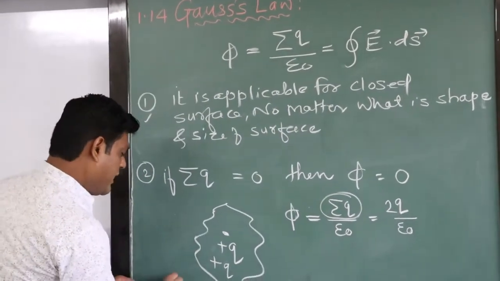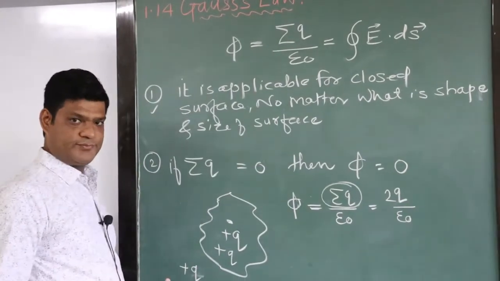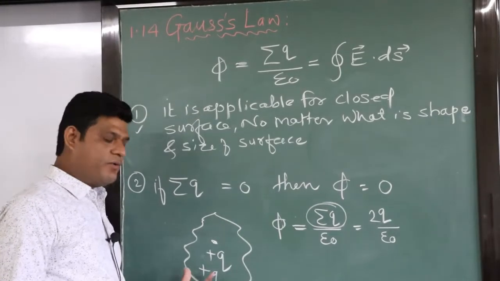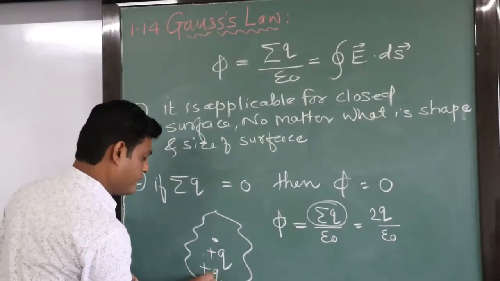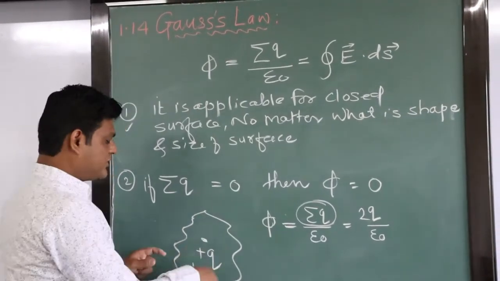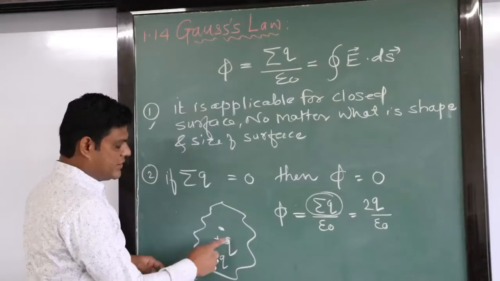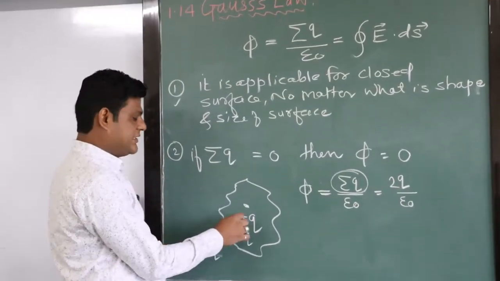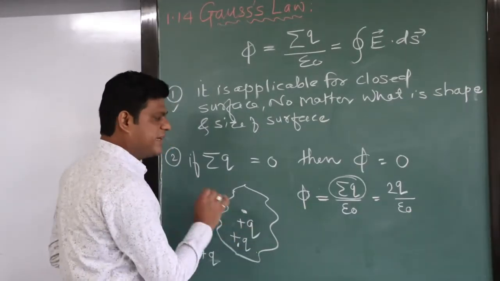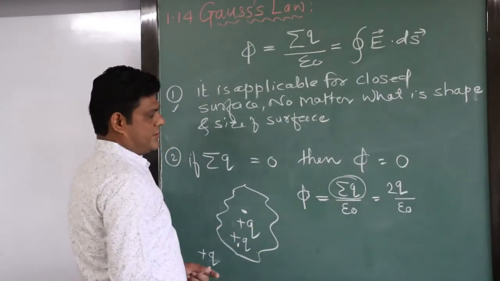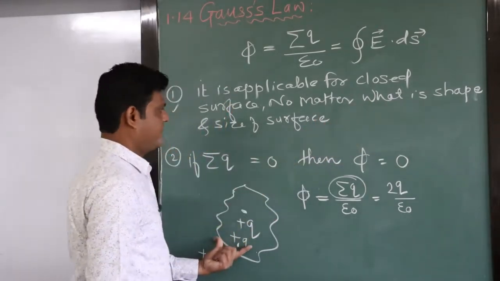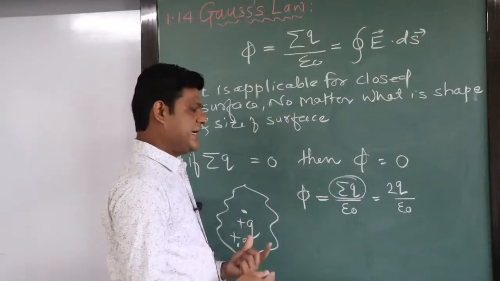Suppose we are having a plus Q charge outside the body. We will not count this charge, because we count only the charge enclosed by the closed surface. The flux linked with the body equals what? The charges enclosed by the body. These two charges are inside the surface, that's why we will count this many charges only, right? This is about the first point, no matter what the shape is, right? And we will discuss the size.